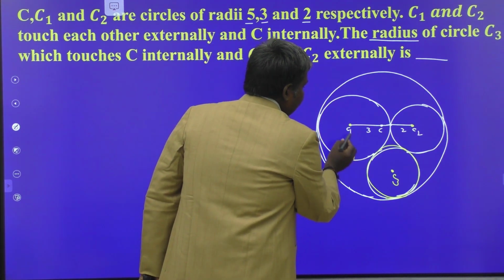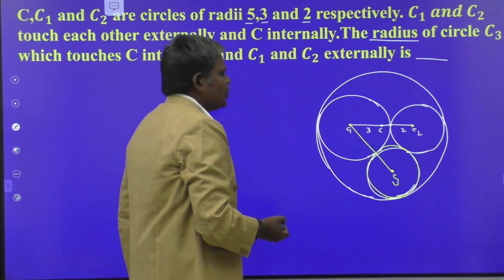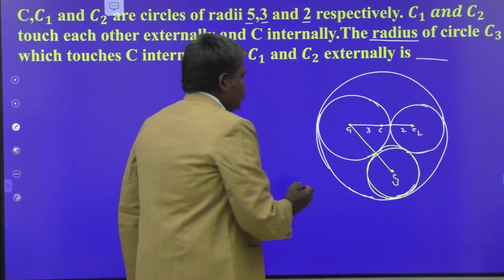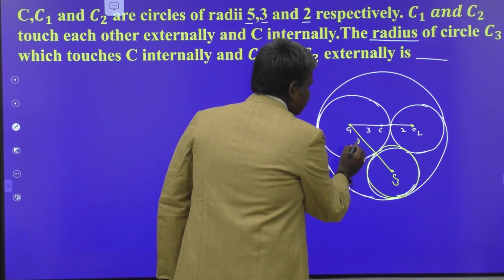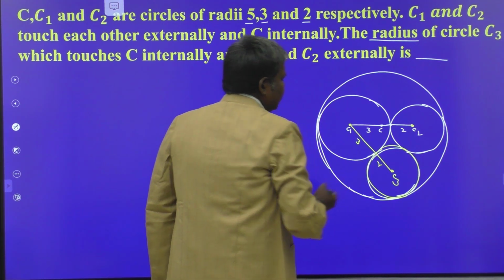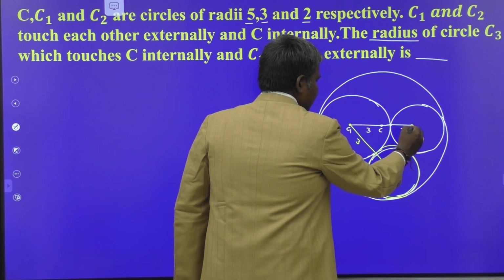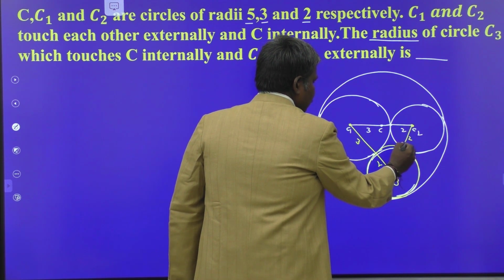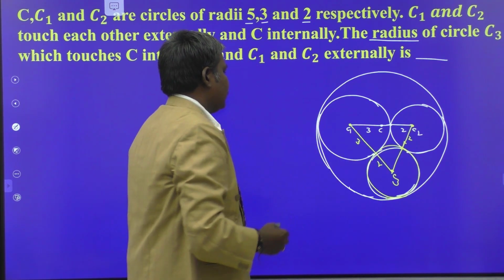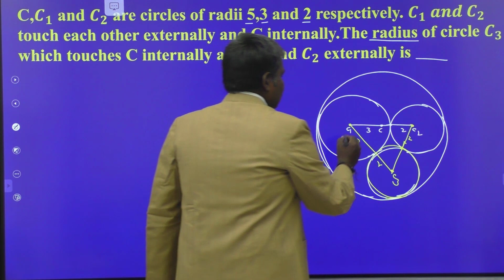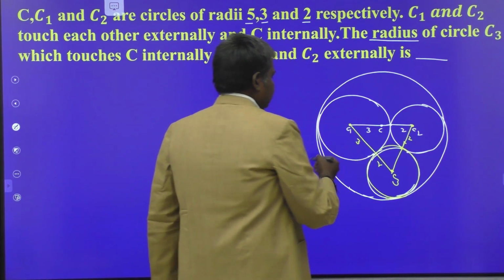Listen very carefully. These two circles touch externally, so by joining their centers, C1C2 equals R1 plus R2. So the distance from here to here is 3 units. You don't know the radius of the third circle, let it be R units. Again, the radius of the second circle is 2 units, so the distance from here to here is 2 units. The point of contact and both centers are collinear here. The distance from here to here is 3 units, this is 2 units, 3 plus 2 is 5 units.